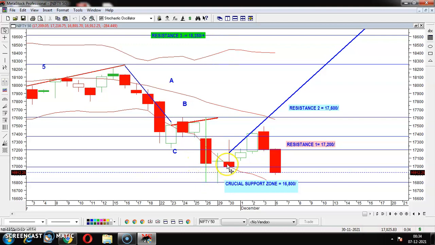Now the market should rally towards the upside. It already rallied towards the upside, but yesterday it came down very heavily. Why did it come down so heavily? Because there are so many global factors due to which there was huge selling pressure. That's why the market came down heavily, and that's why this big bearish candle has formed over here. Let me explain technically what the stand of the market would be within this week.